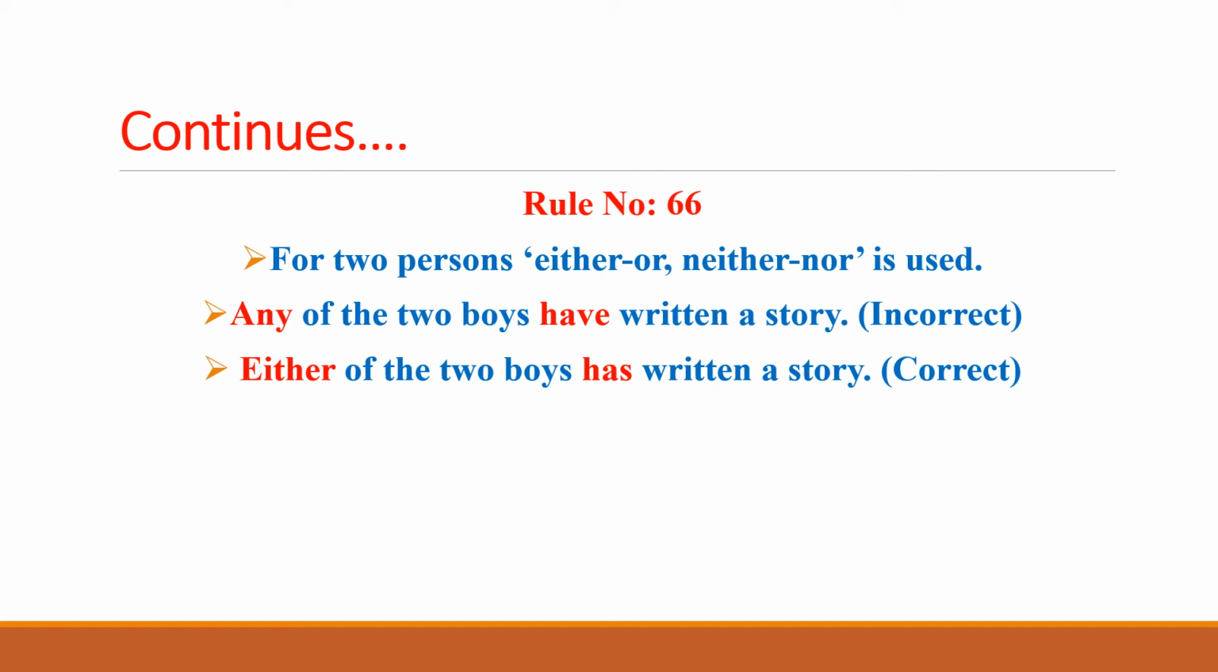If the two boys have written a story, we are talking about two persons. So with two persons, and is not used, rather either is used. So either of the two boys has written a story. And one thing more, we also use the singular verb or helping word with that one. So that's why have has been replaced with has. So either of the two boys has written a story is the correct expression for this sentence.